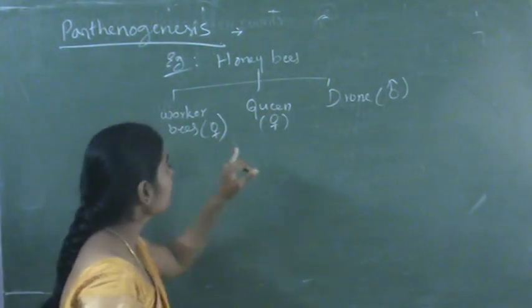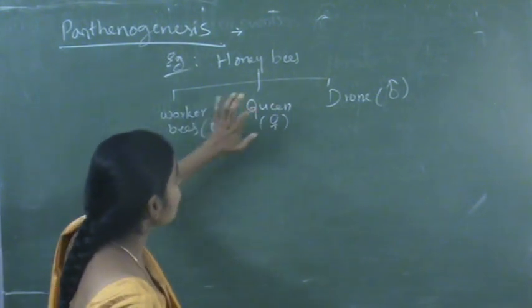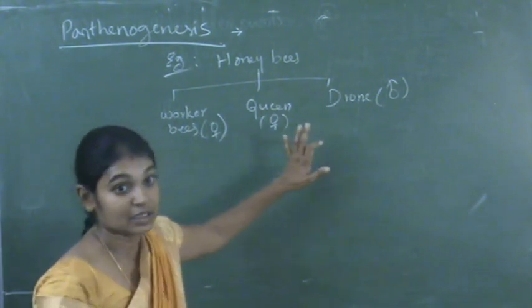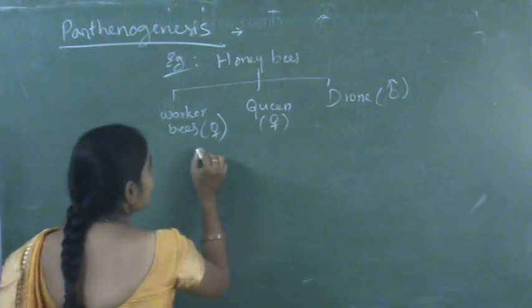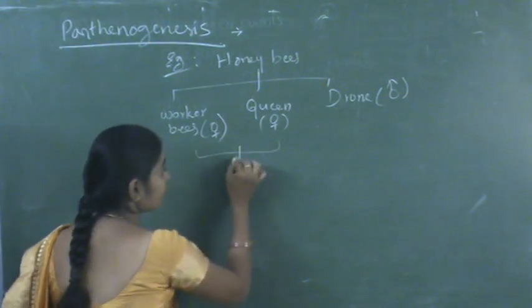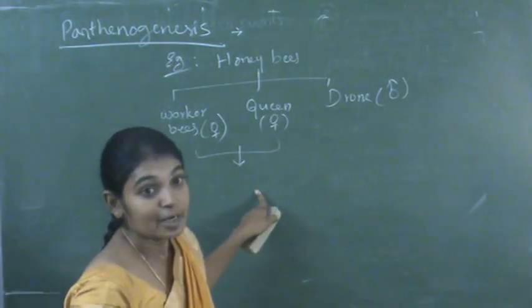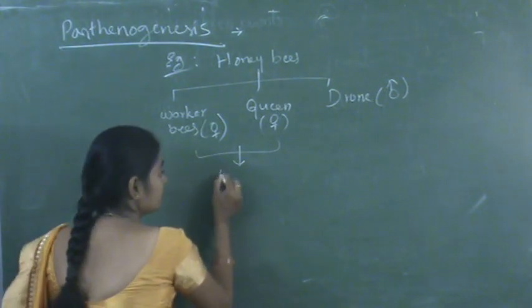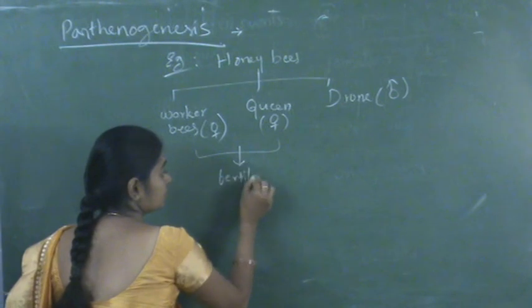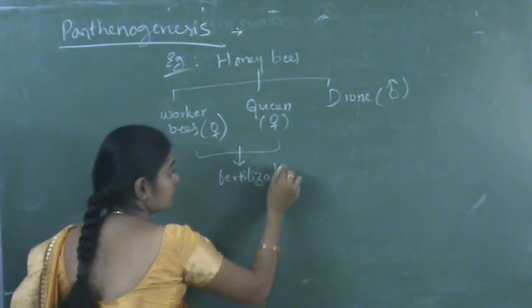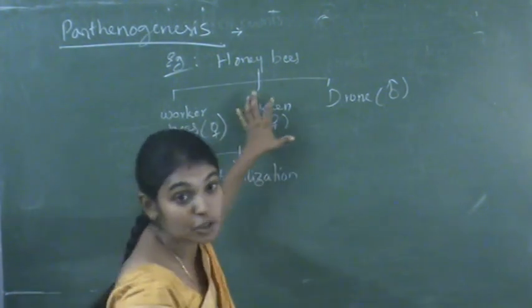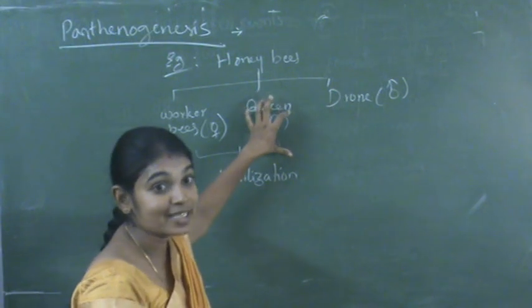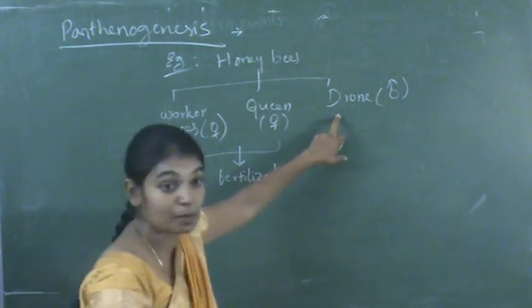So how are these worker bees, queen, and drone formed? Worker bees and queen are formed by the fertilization process in normal conditions. The queen produces eggs and the drone releases sperms.